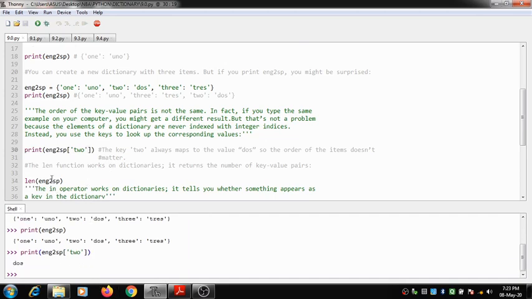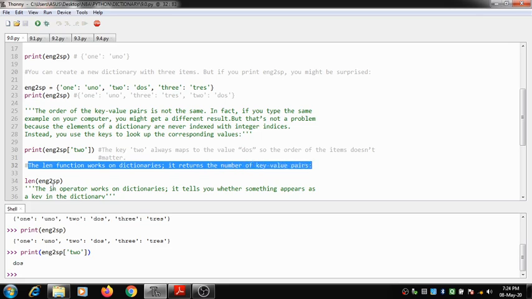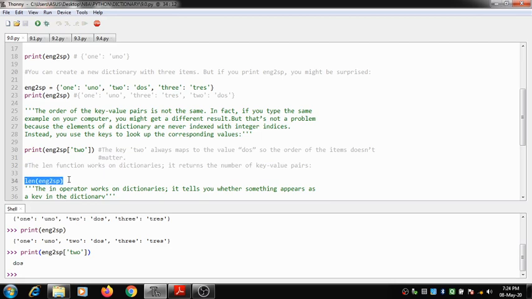Okay, so there are other things that you should also work with in a dictionary. Here you can see that we have a function called len. We have already discussed this len function when we discussed lists. So what does this len function do? As we all know, the len function returns the number of elements that are present inside a list or a dictionary. So the len function works on a dictionary, and it returns the number of key value pairs.